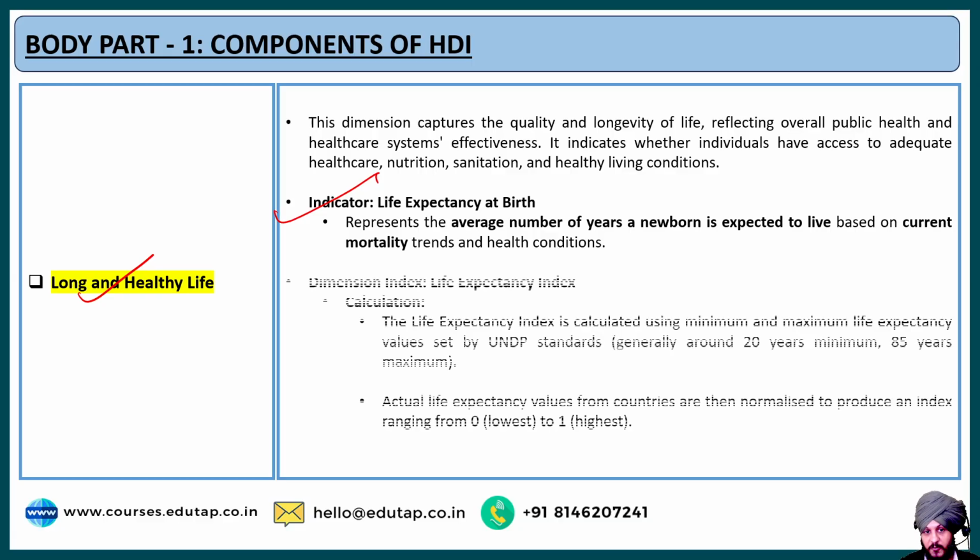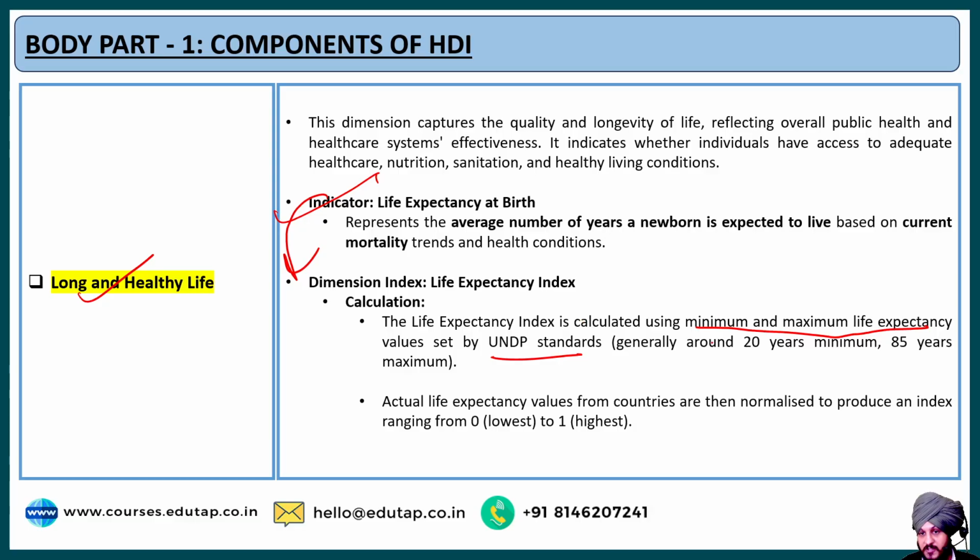The dimension index is calculated based on this indicator. The life expectancy index is calculated using the minimum and maximum life expectancy values set by UNDP standards, where the minimum is 20 and the maximum is 85 years. So you can calculate it like this.